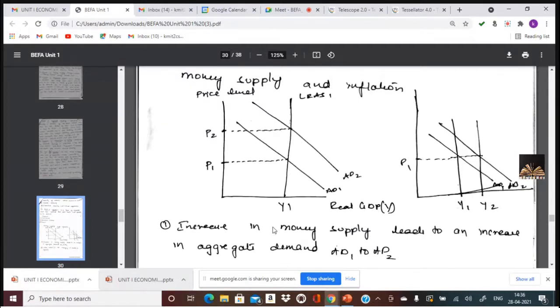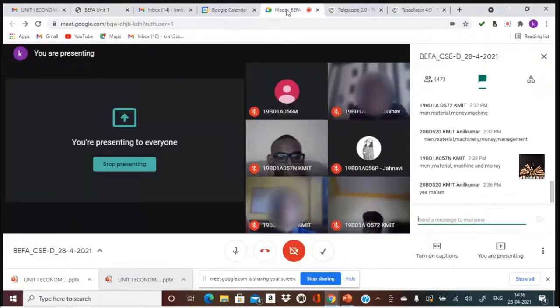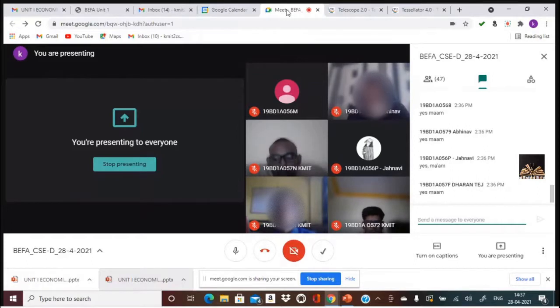Is it clear? Did you follow, all of you? This is the graphical presentation of inflation. How does it persist? When demand increases and supply doesn't increase. And when demand increases and supply also increases, there is no inflation or increase in price. Is this clear? Yes? Are you following, all of you? So this is inflation.